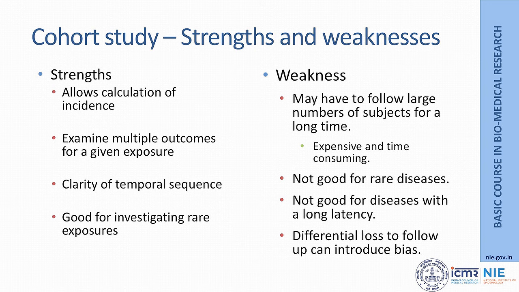We are very confident about temporality in case of cohort study. And last is that these studies are especially useful for rare exposures. So, what are the weaknesses? The sample size for cohort study could be very large. We need to follow these people for a very long time, and therefore, cohort studies could be expensive and time consuming. They are not recommended for diseases which are rare or diseases which have a very long latency. And if you do not have a good follow up or a differential loss in exposed and unexposed population, it could introduce certain amount of bias in your study.